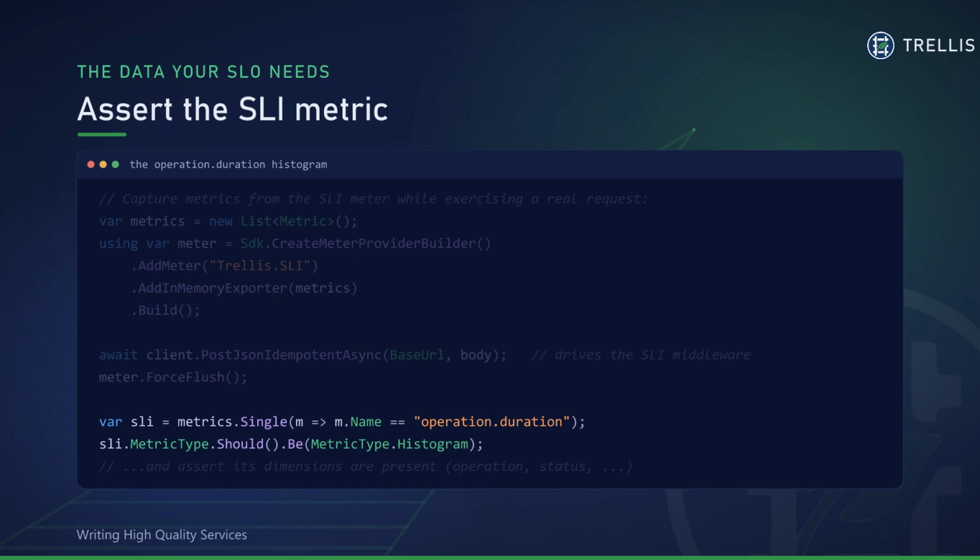We assert it was emitted, that it's a histogram, and the part that really matters, that it carries its dimensions, the operation, the status code, whatever your SLO slices by. Because an SLO that's broken down by route is worthless if the route dimension silently disappears. This test guarantees the data your reliability budget depends on actually shows up, correctly labeled.